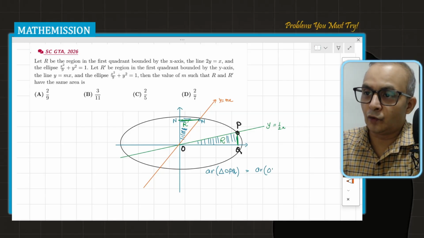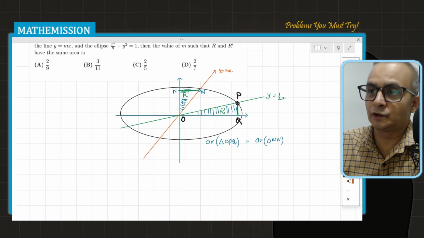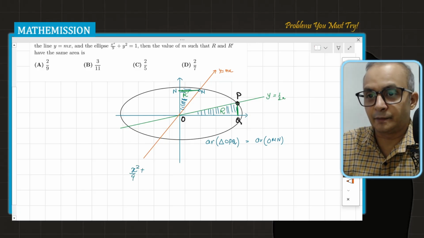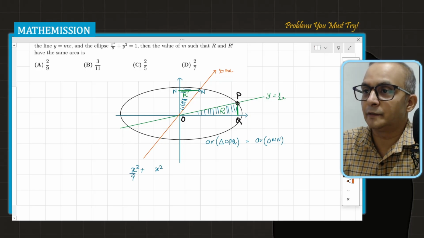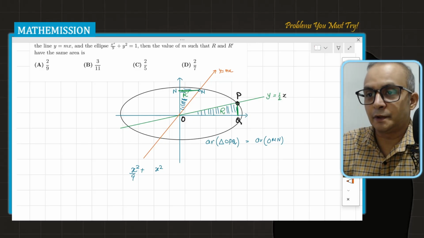So the area of OMN. For that I need to find the point here, and I'm solving this with the ellipse equation. What I get here is x squared, and in place of y I'm writing half x, so that gives 1 by 4 x squared is equal to 1.